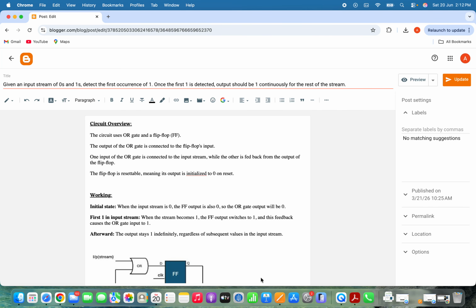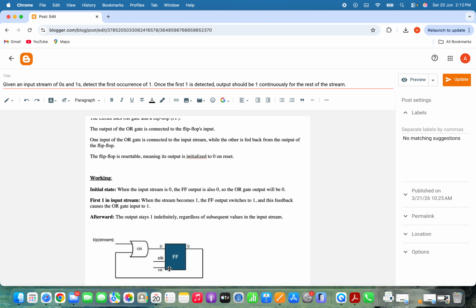Hi everyone, in this video we will learn how to detect the first occurrence of logic 1 in a serial input stream. The requirement is simple. Once the first one appears in the input stream, the output should become 1 and remain 1 continuously for the rest of the stream, irrespective of future input values. Let's see how this can be implemented using a simple circuit consisting of an OR gate and a D flip-flop.